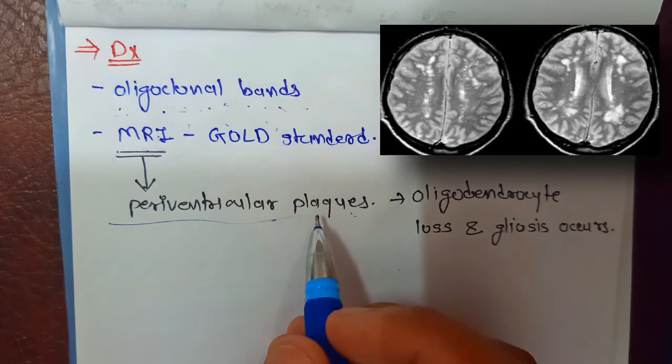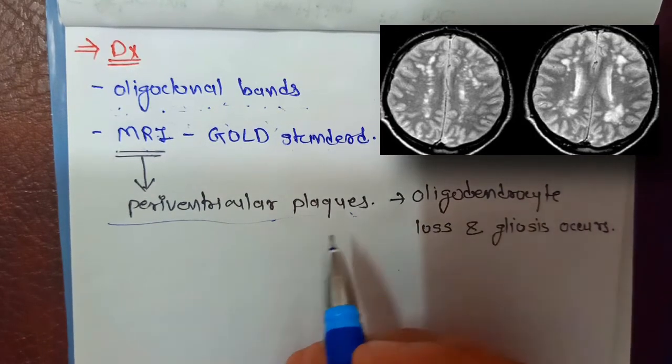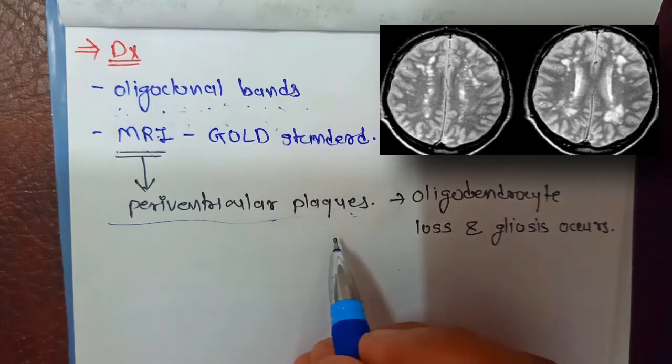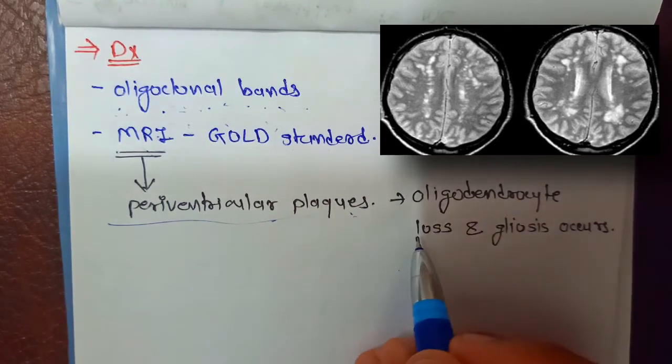In periventricular plaques there will be oligodendrocyte loss, because oligodendrocytes myelinate the central nervous system, and this disease is a central nervous system disease. And in that place we will see gliosis, and gliosis is the reaction to oligodendrocyte loss.